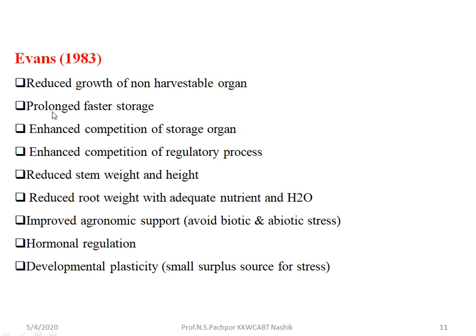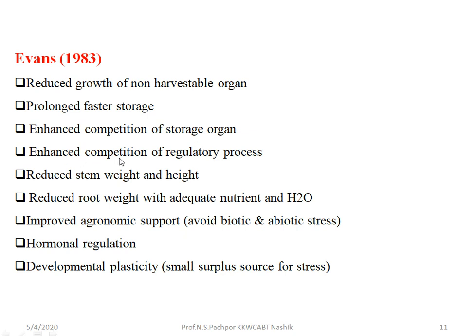Then prolonged storage: if storage is prolonged, there would be an improper source sink relationship. Then enhanced competition of storage organs: if competition between these storage organs is enhanced, there is an imbalance in the source and sink equilibrium.